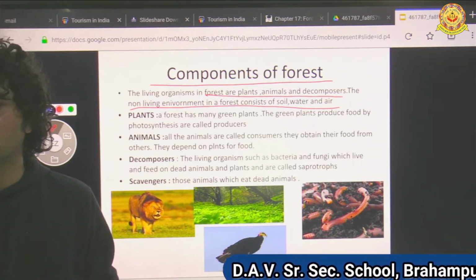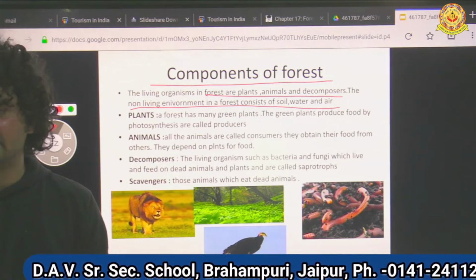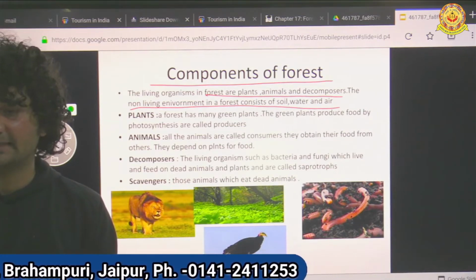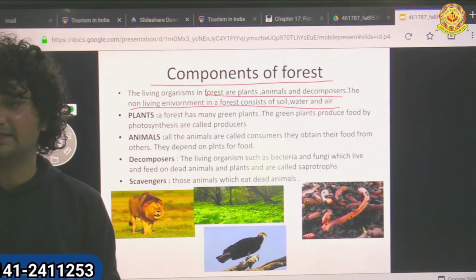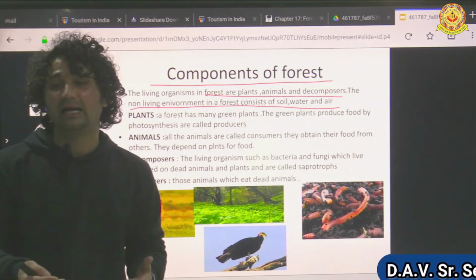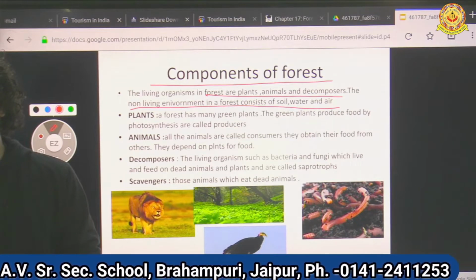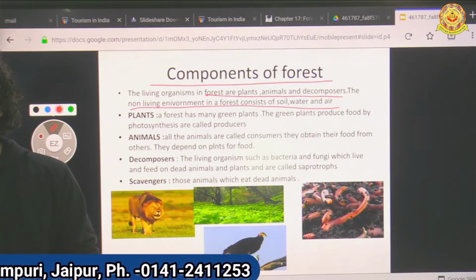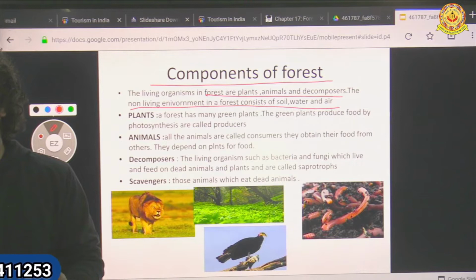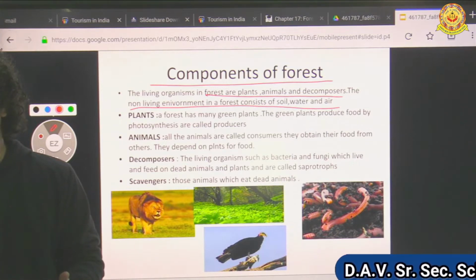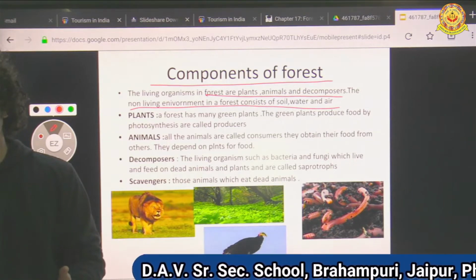Plants and animals are dependent on each other by the exchange of gases also. Plants release oxygen and animals need oxygen.